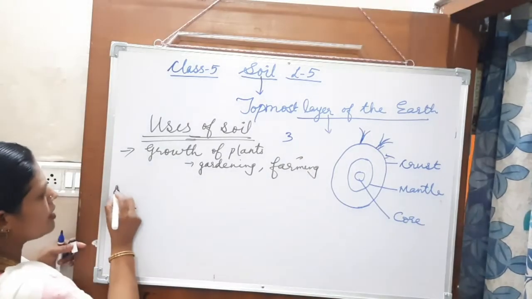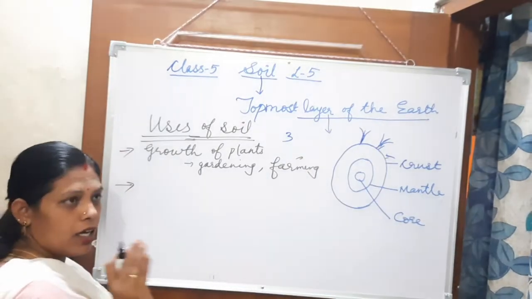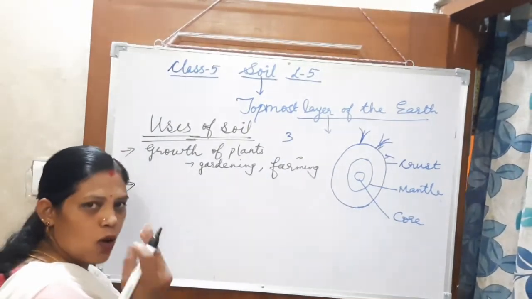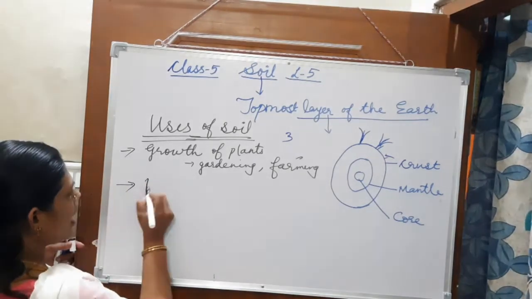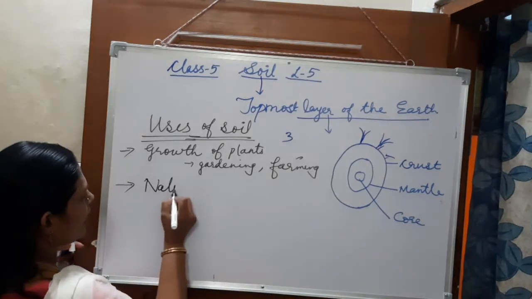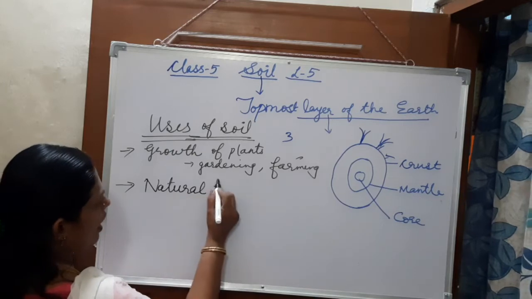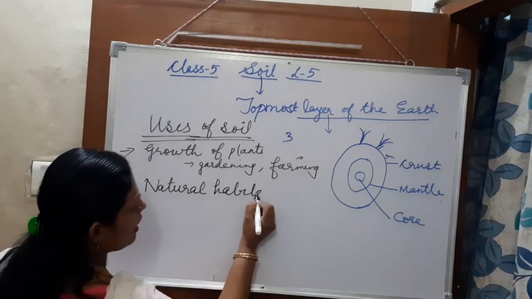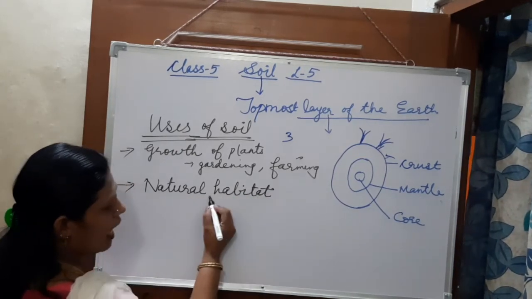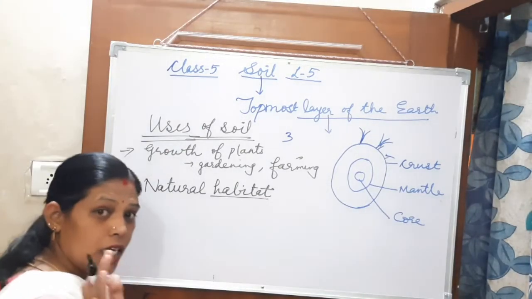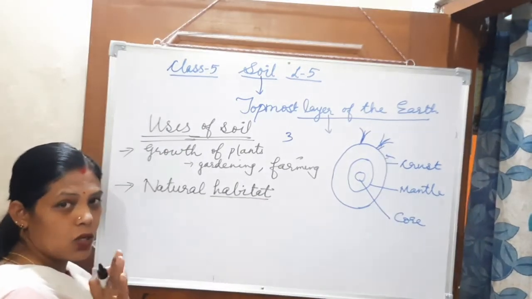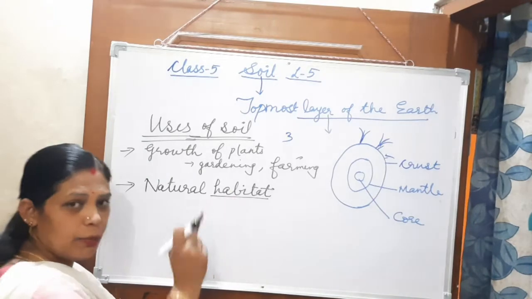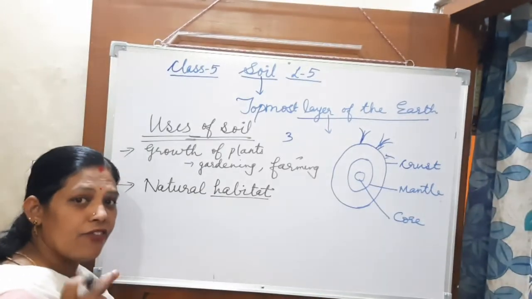And the second use, what else? It is the natural home, that means it is the natural habitat for some animals. So what is meant by habitat? You already learned in the small classes. Habitat means the place where we live.